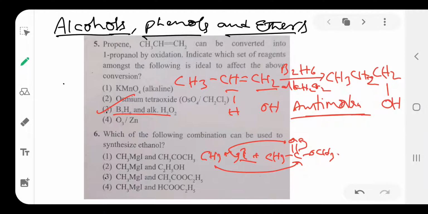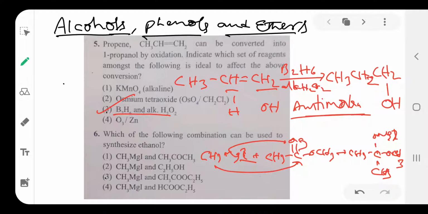See the reaction. CH3 COMgI, then CH3 OCH3. So this is the next one-step reaction. Okay, again CH3, sorry, CH3 this one, OCH3.